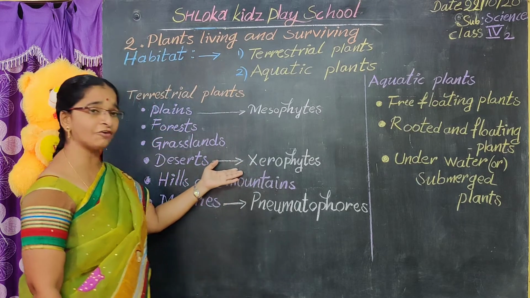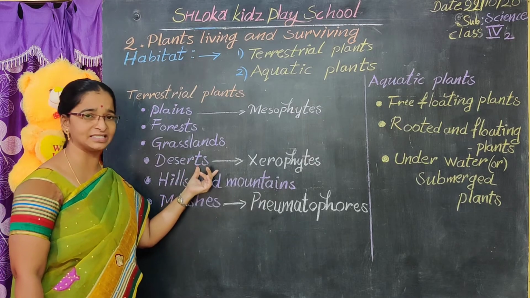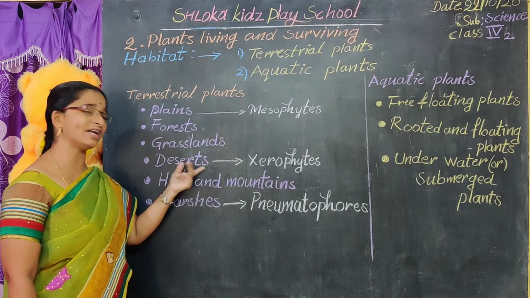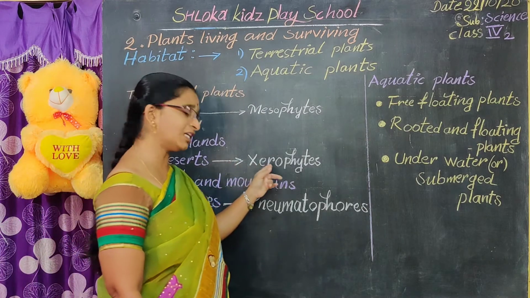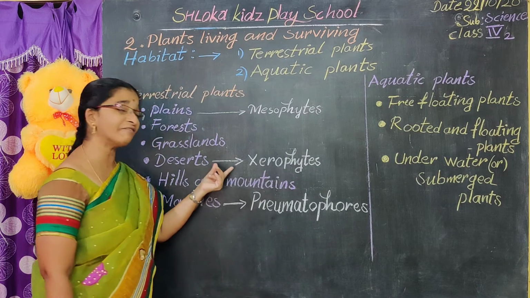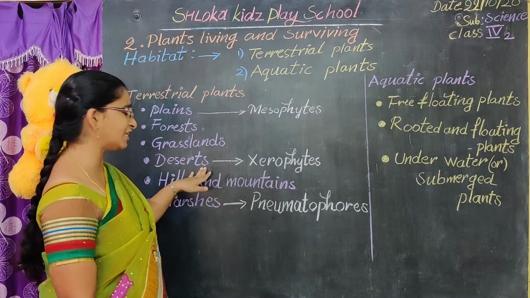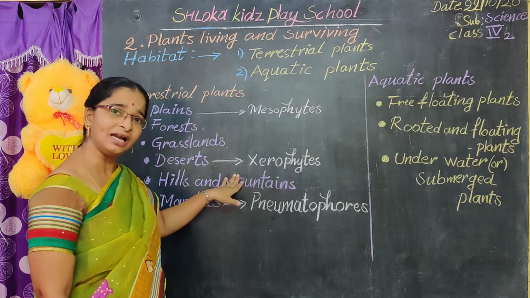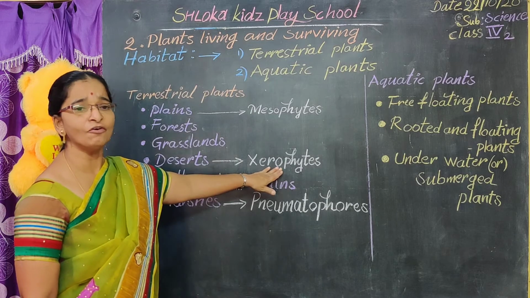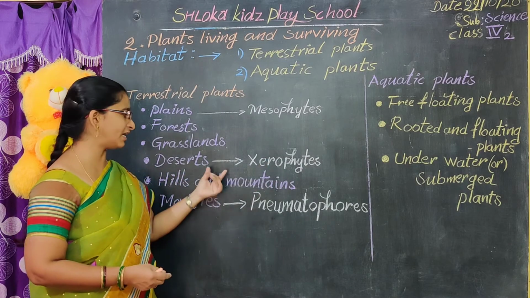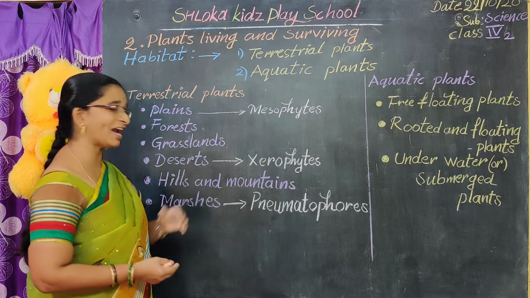Due to the scarcity of water, only a few plants grow in these desert areas. Now tell me an example of a desert plant. Yes, cactus. Cactus is one of the main desert plants. It needs very little water. Now we'll see how the cactus plant is adapted to the desert area. These desert plants are also called xerophytes.